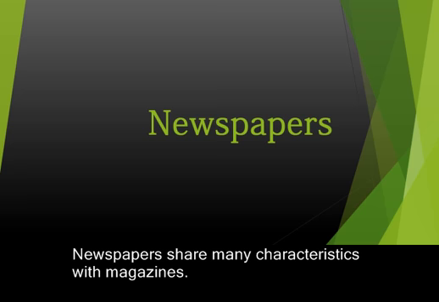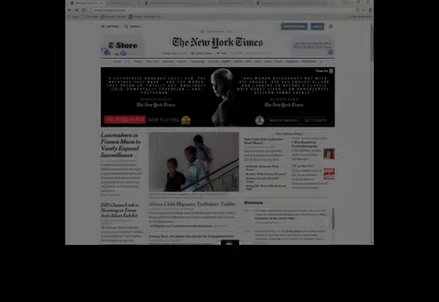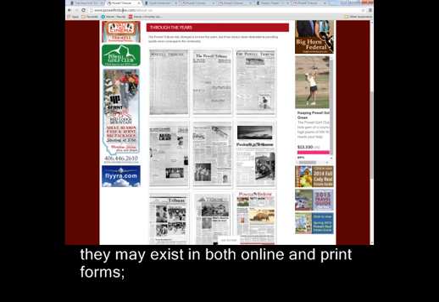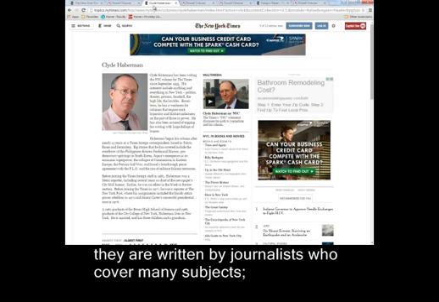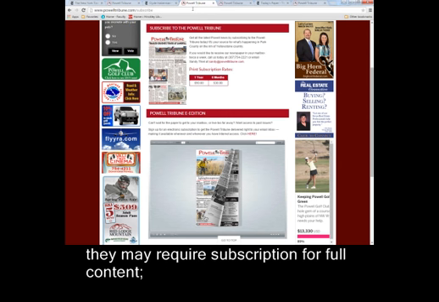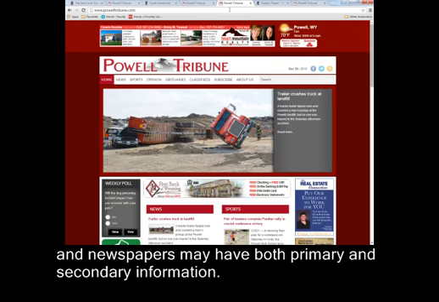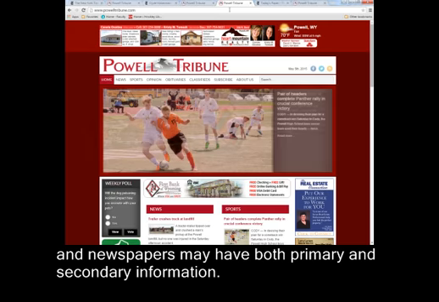Newspapers share many characteristics with magazines. Like magazines, newspapers have a publisher. They may exist in both online and print forms. They are written by journalists who cover many subjects. They may require subscription for full content. And newspapers may have both primary and secondary information.